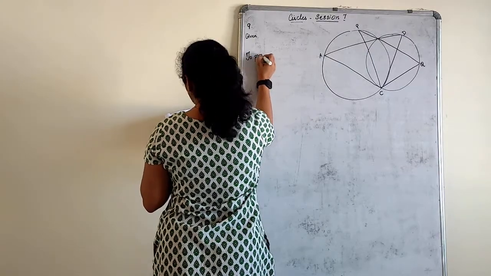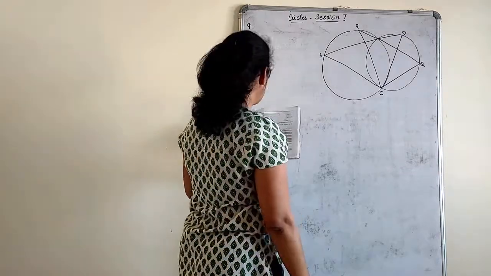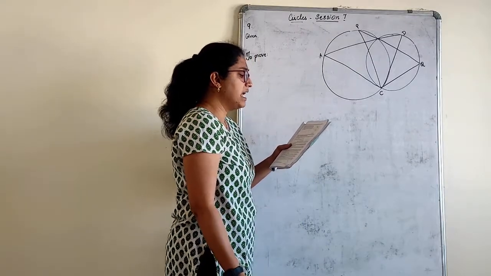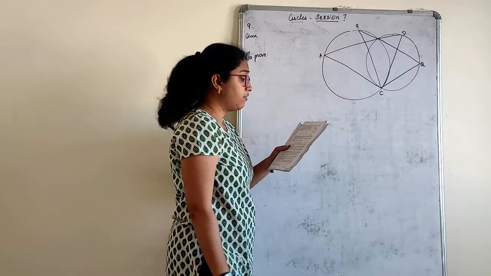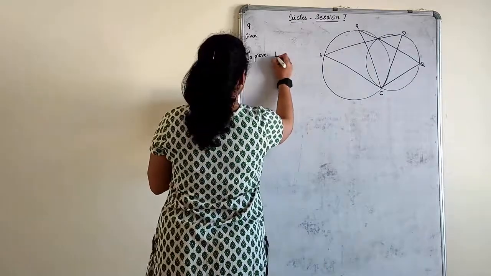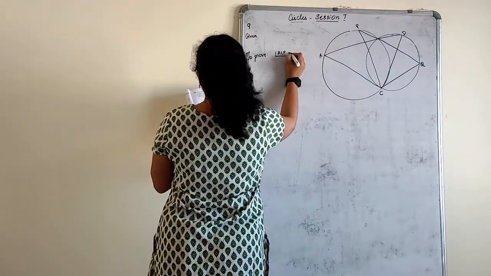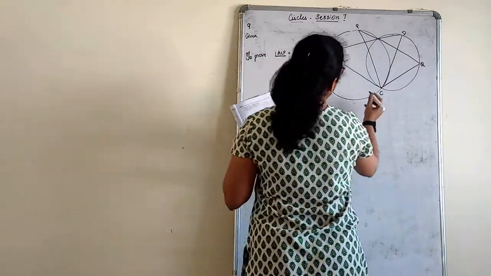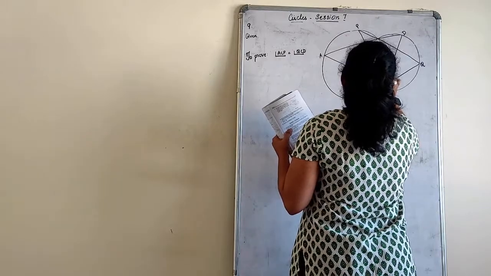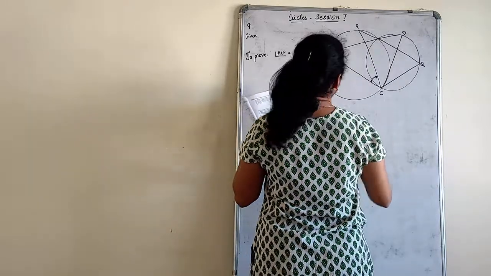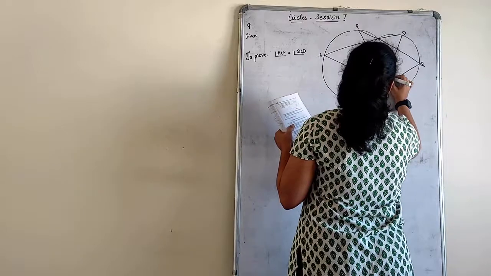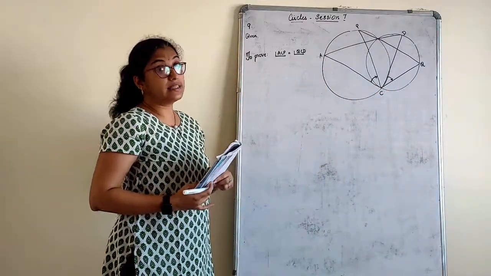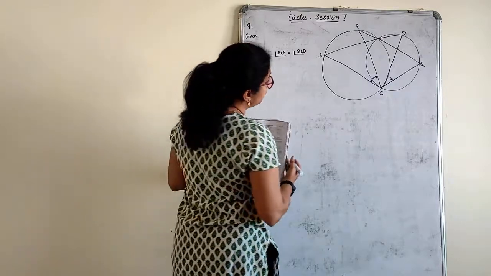Right? So two circles intersect at points B and C. Through B, two line segments ABD and PBQ are drawn to intersect the circles at A, D, P, Q respectively. Prove that angle ACP is equal to QCD. ACP is this angle, equal to QCD, this angle. Okay, these two angles. I will number these angles here. It becomes very easy for me.